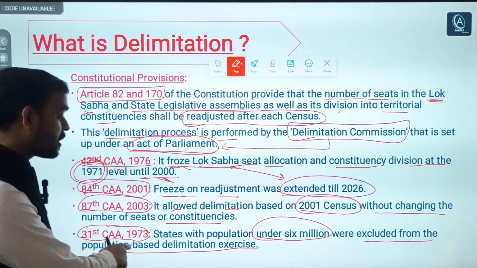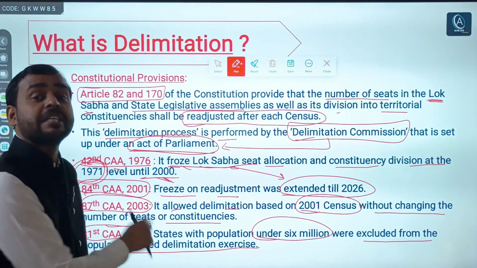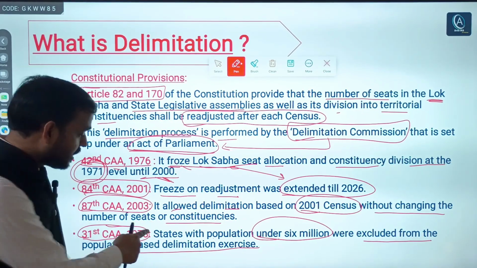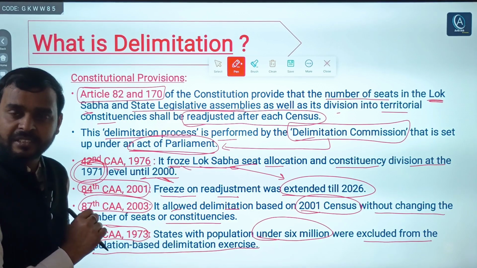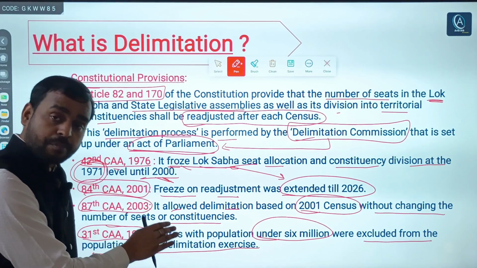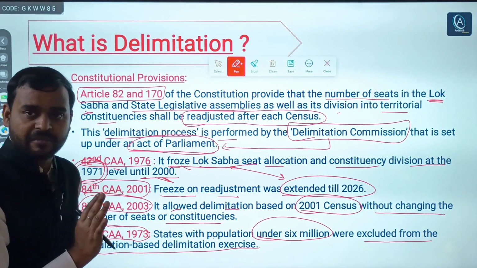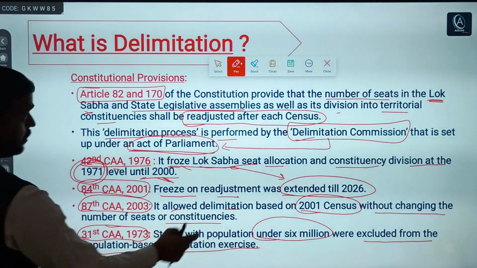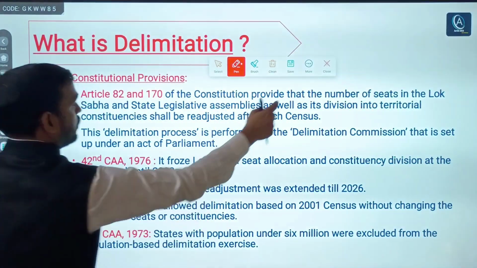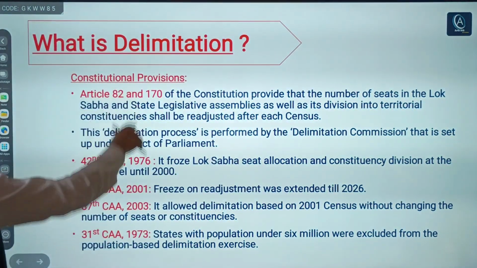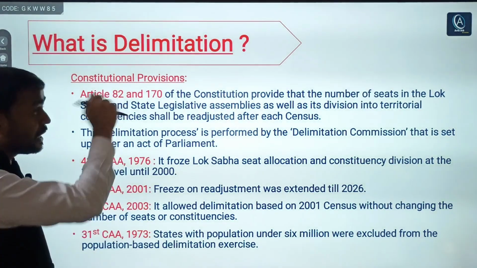Means population based delimitation will not be conducted, and these states are exempted if their population is below 60 lakhs or 6 million. So this was all about the constitutional provisions of delimitation.